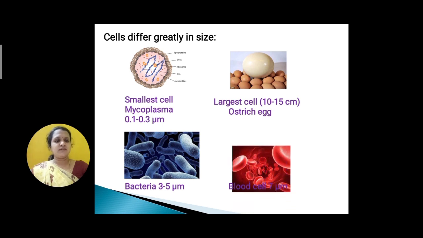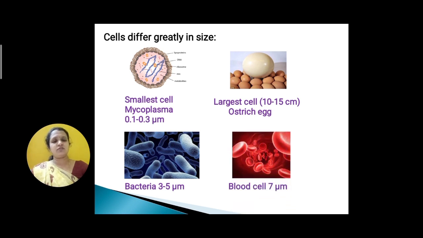And the blood cells measure about 7 micrometer. Children, what does micrometer mean? It is the unit which is used to measure the cells under the microscope. Along with the micrometer, there are other units like Angstrom unit and nanometer that are also used to measure the cell under the microscope.